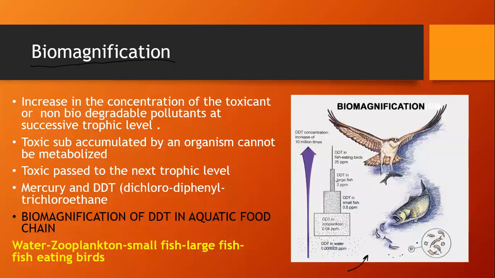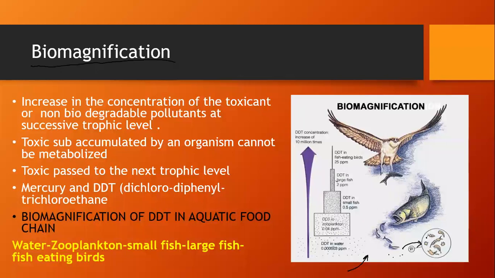From these zooplanktons, what happens is they are eaten up by the small fishes. The DDT which had entered the water is consumed by the zooplanktons, so the DDT has entered their body.